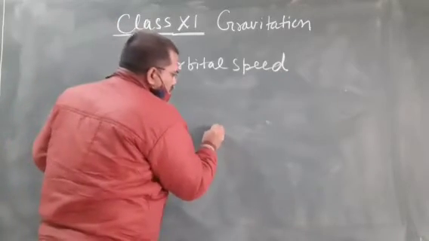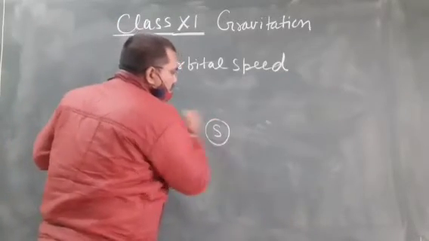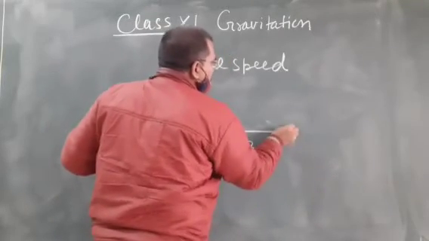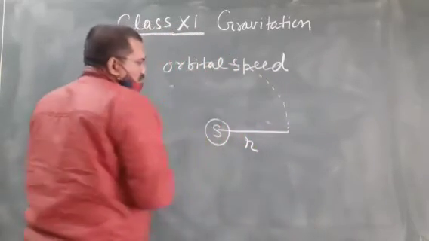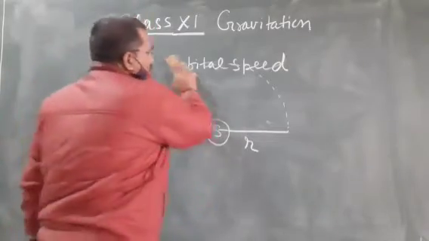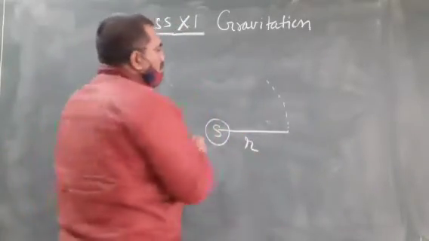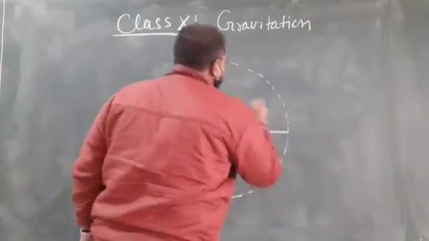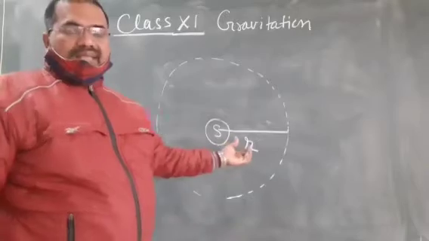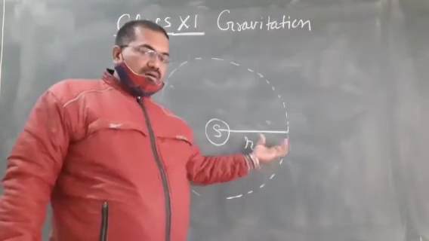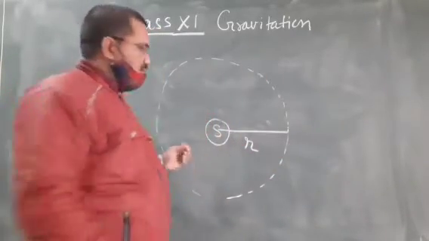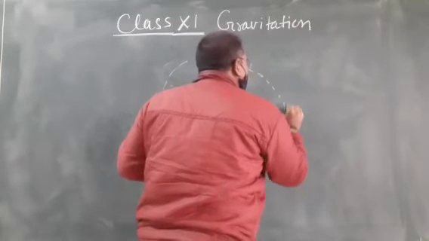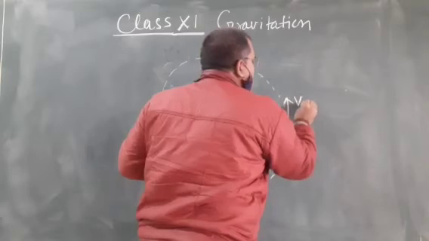Suppose this is the Sun and this is the radius of the orbit in which our Earth revolves. This is Earth, with speed V0.